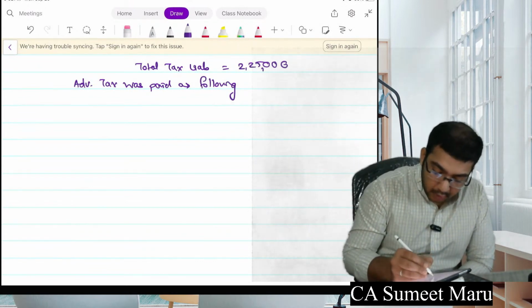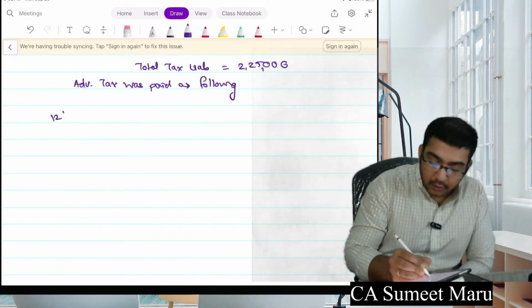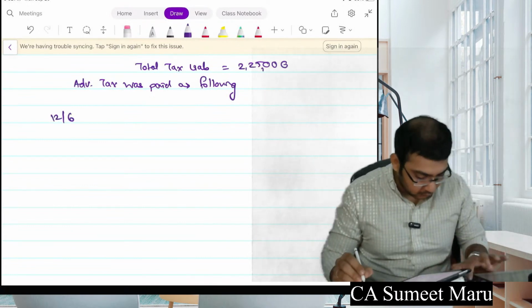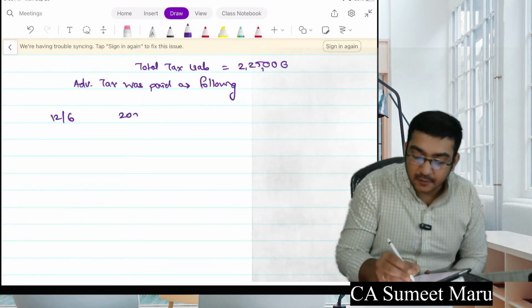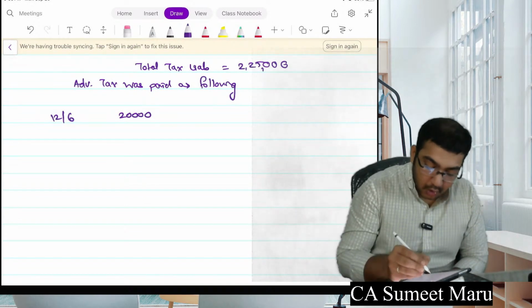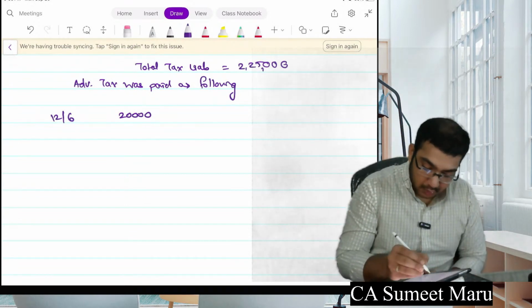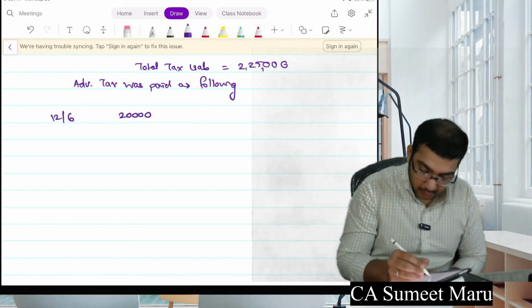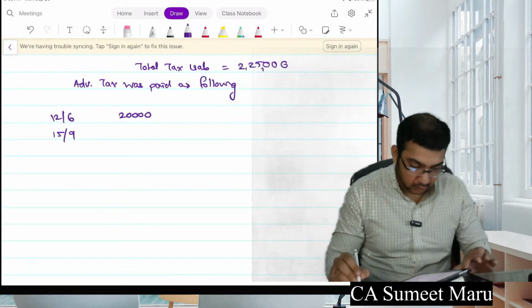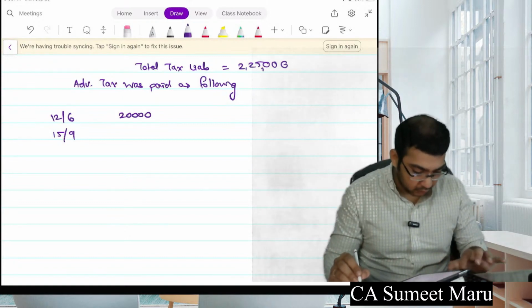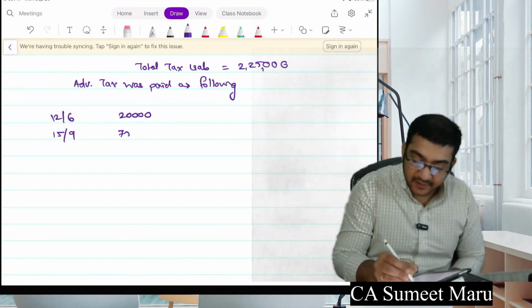We paid on, say, 12th of June, 20,000. On 15th of September, we paid 70,000.